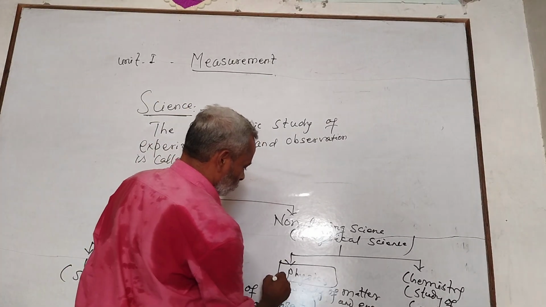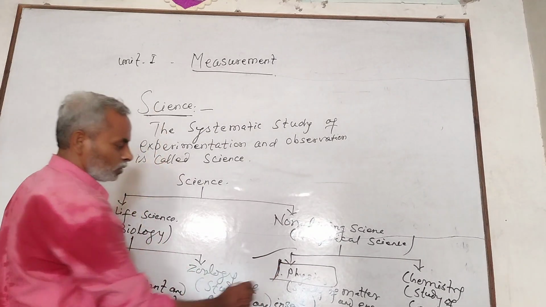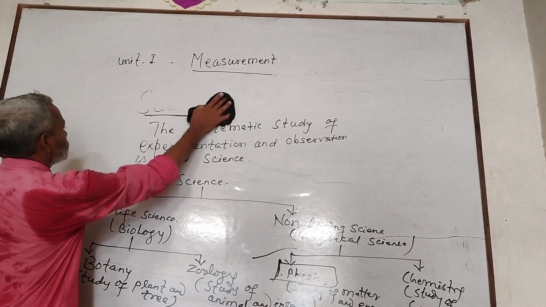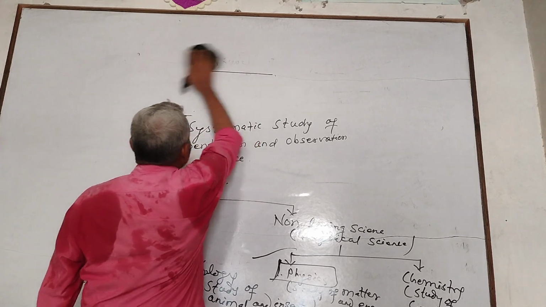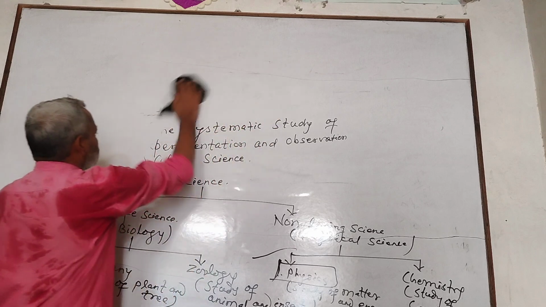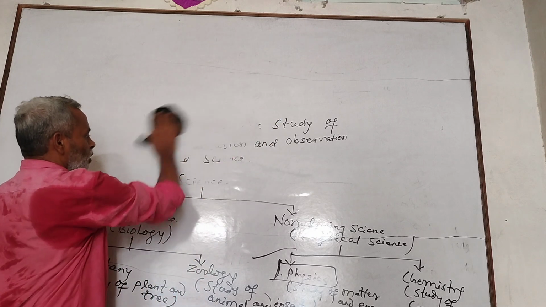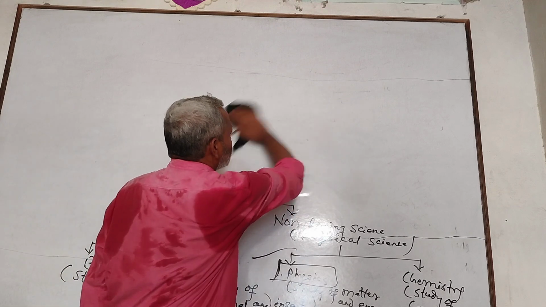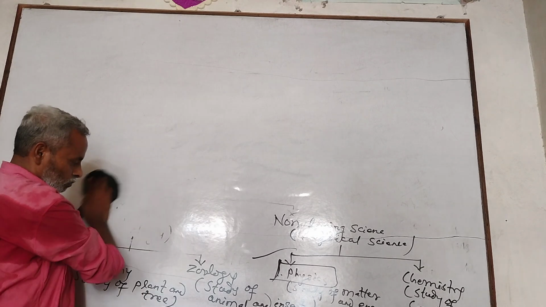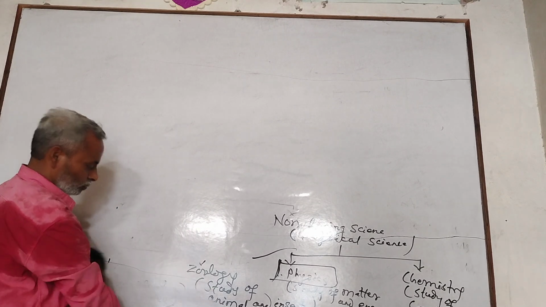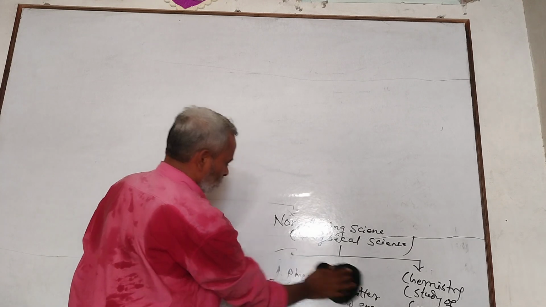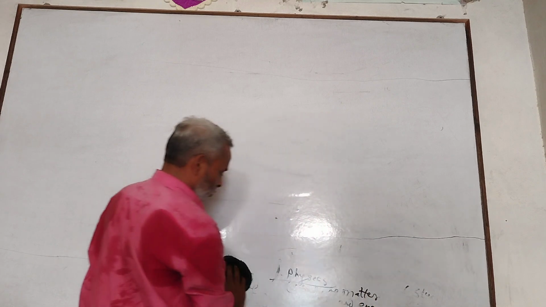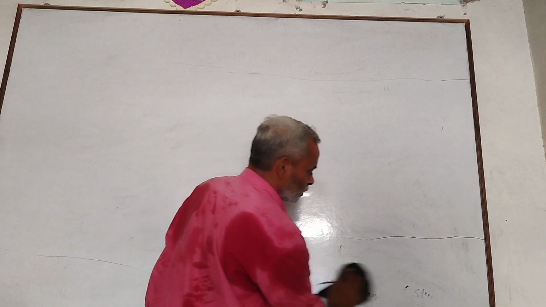Now we come to physics. Physics is the branch of non-living science which deals mainly with the natural phenomena which occur in our daily life, or some natural phenomena, some fundamental rules by which nature is controlled. In physics, we measure the physical quantity. Therefore, it is also called the science of measurement.